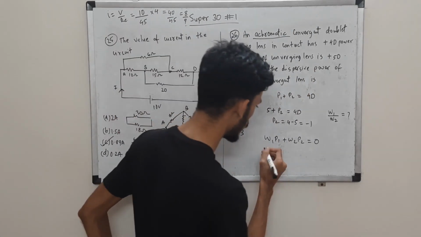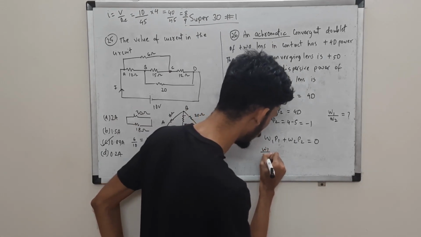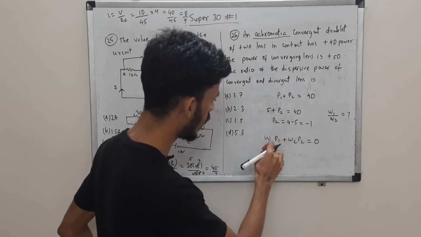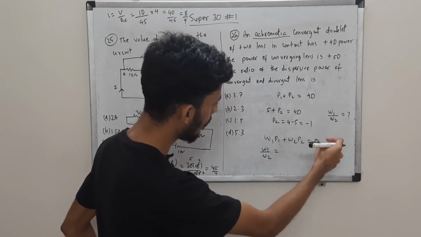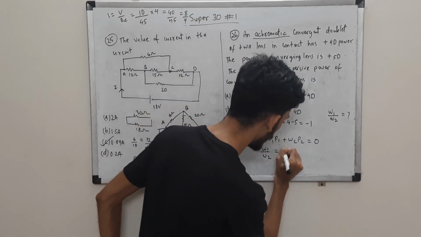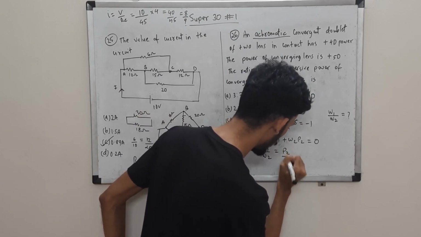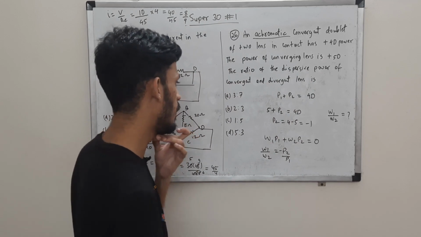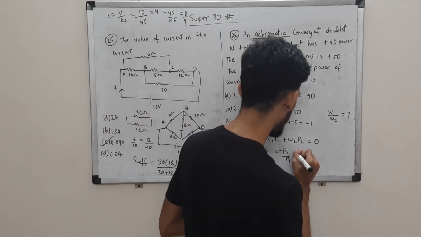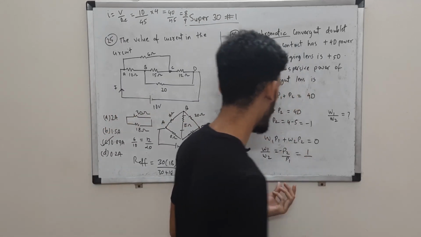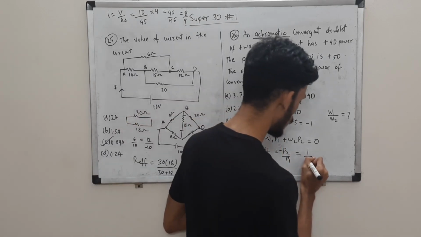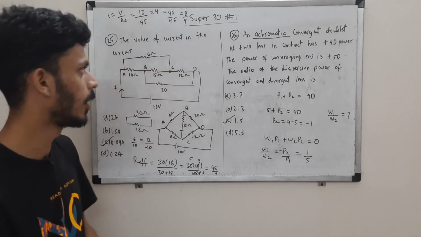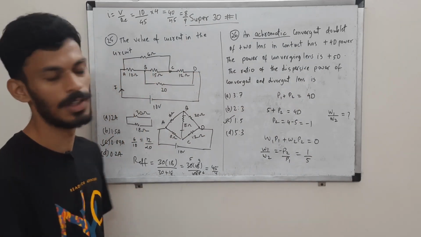So from here you can see W1 by W2 is inversely proportional to P1 by P2, right? You can see it for yourself. Just solve this, you will get W1 by W2 is minus P2 by P1. P2 is minus 1, so minus minus plus, and P1 is plus 5, so 1 is to 5. Option C is correct over here. Okay, so let's move to the next set of questions.